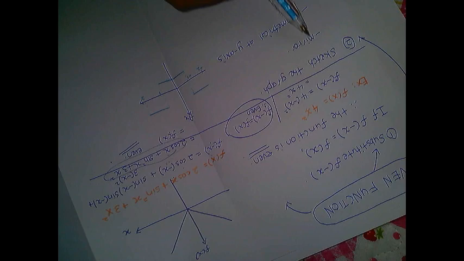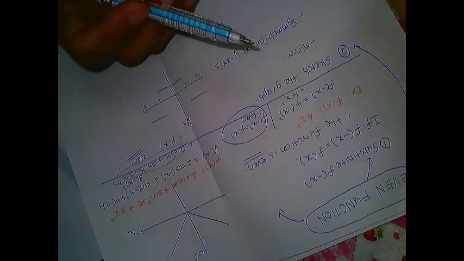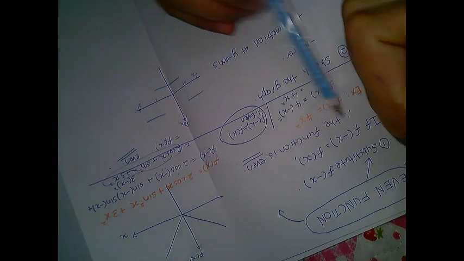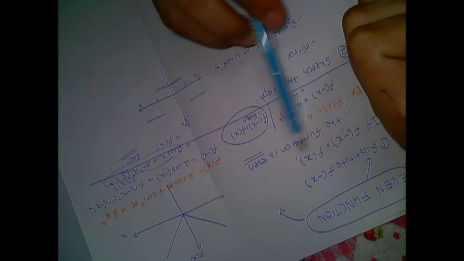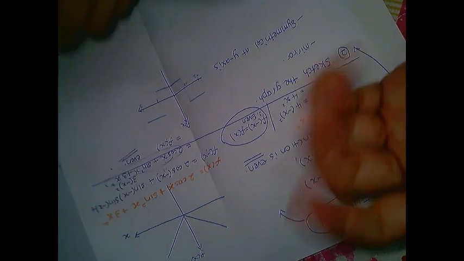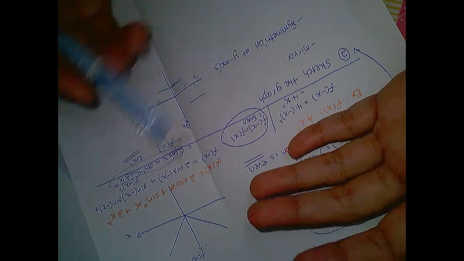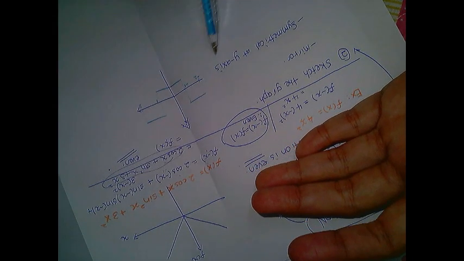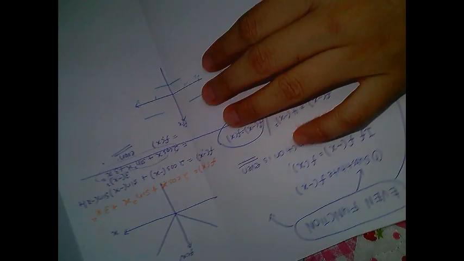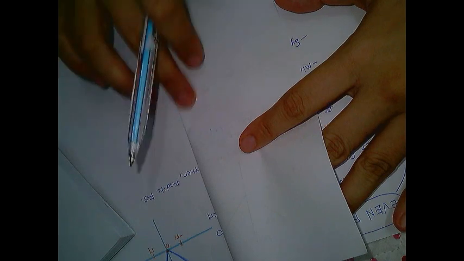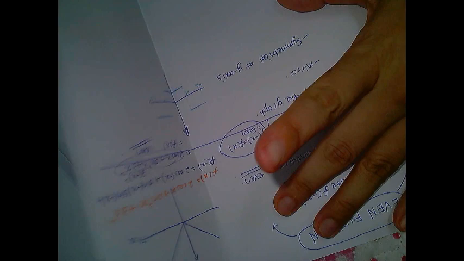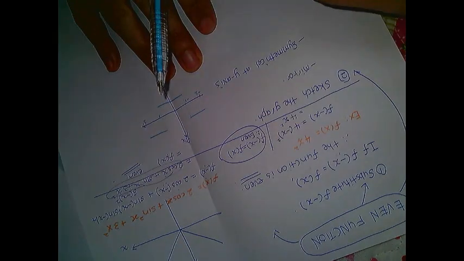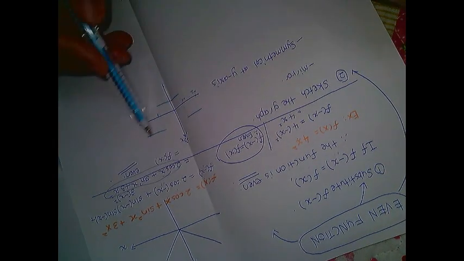So the first thing is even function, f negative x equals f(x), and the second thing is we try to sketch the graph, and we find that the graph is symmetrical at the y-axis. So when you try to fold at the y-axis, the line sticks to each other. So that is an even function. It's just like a mirror. This part is like this one.